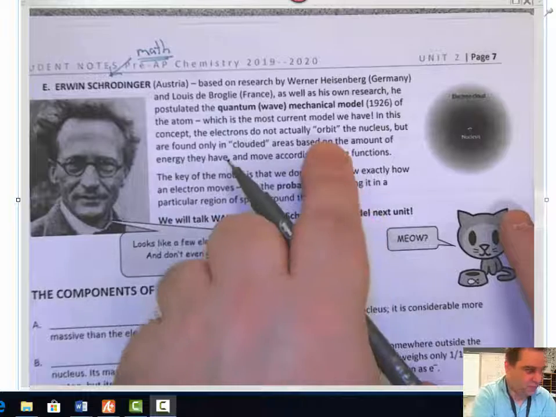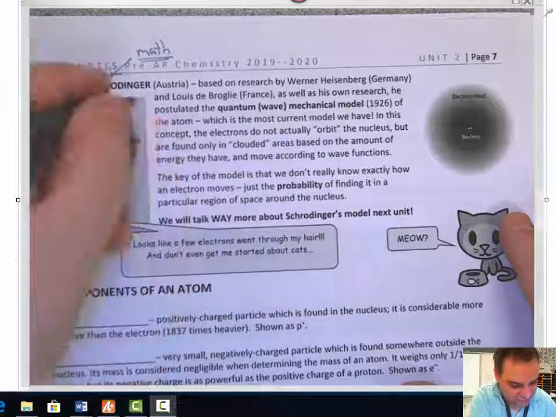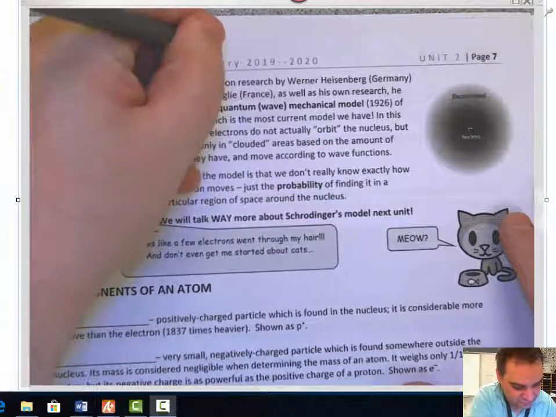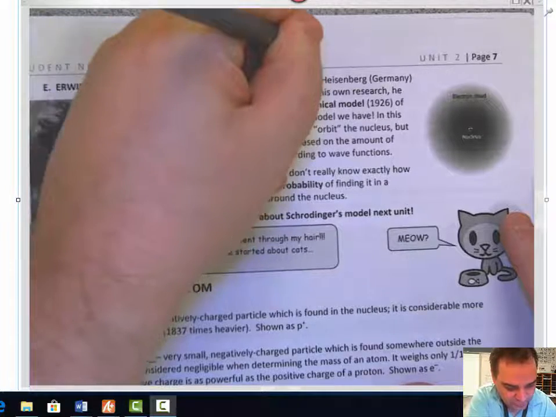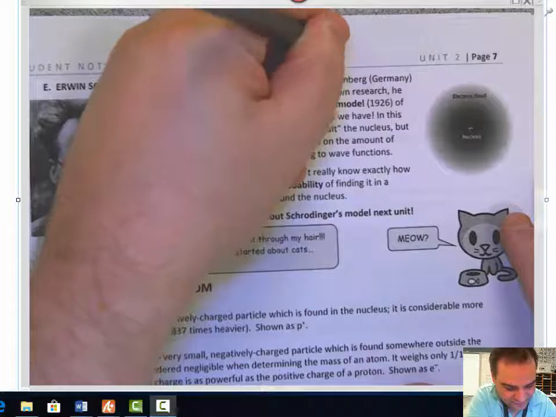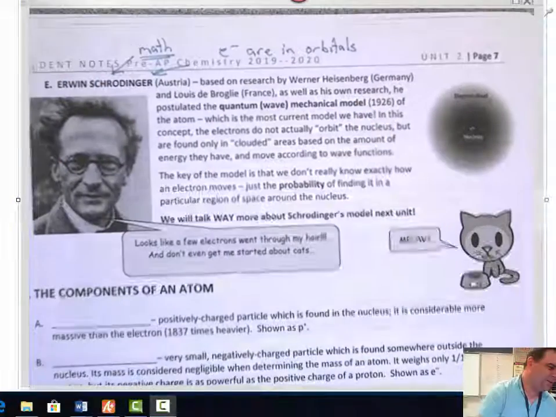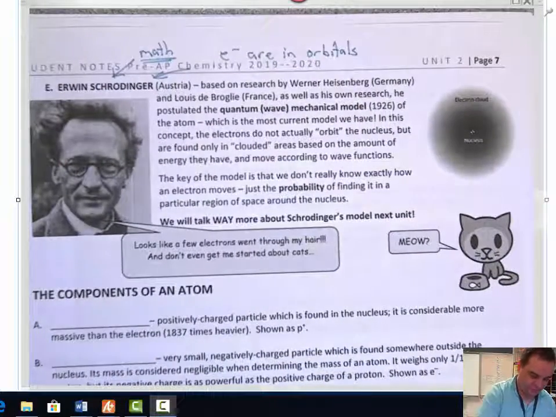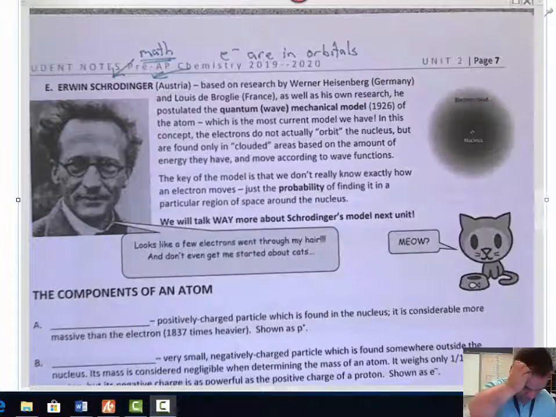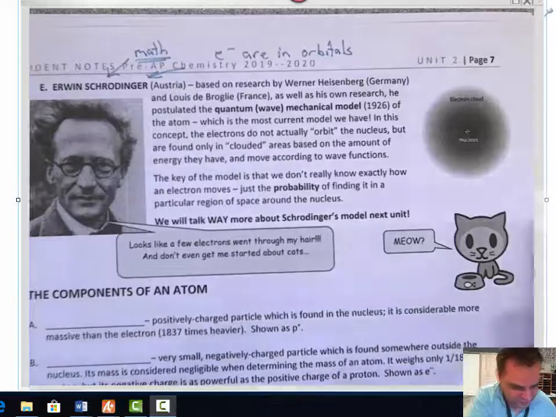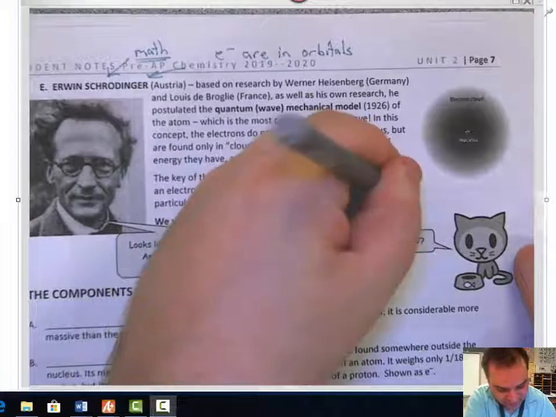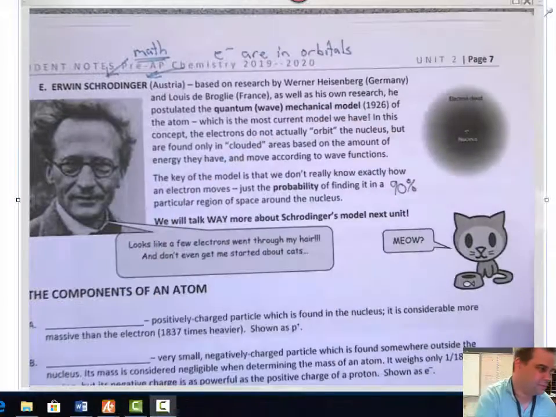He does not use the orbits. Schrödinger said that the electrons are in orbitals. An orbital is a space where you're most likely to find an electron. Okay? This is where you find the electron 90% of the time.